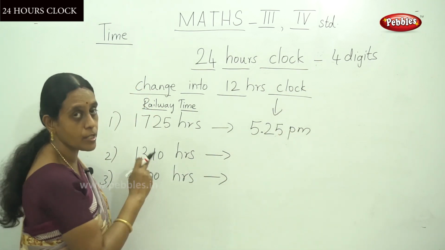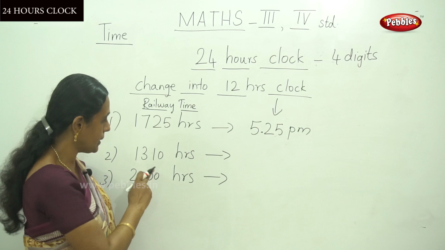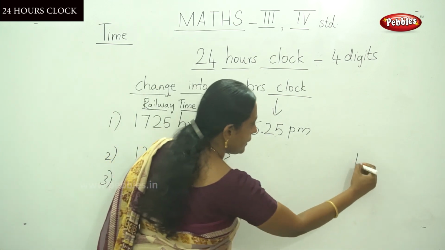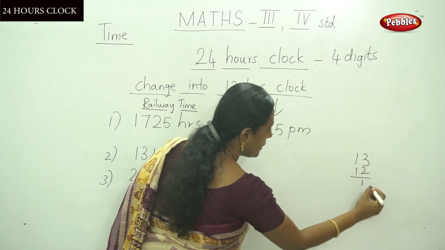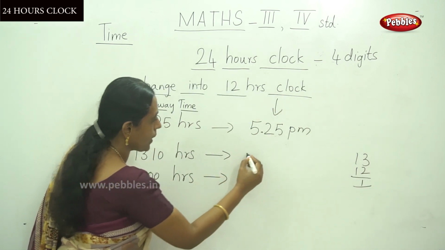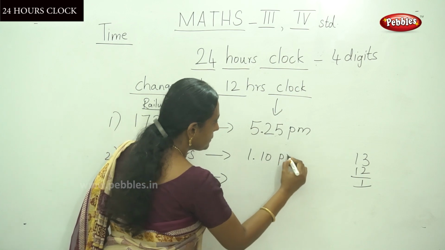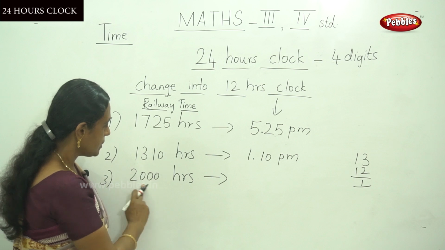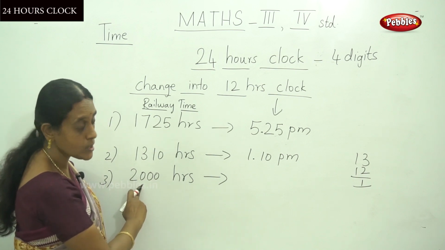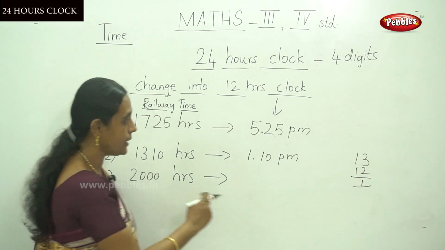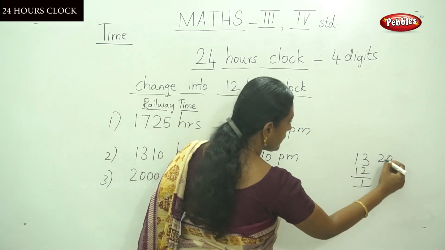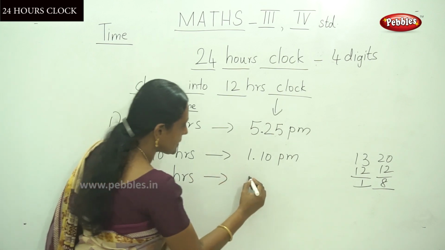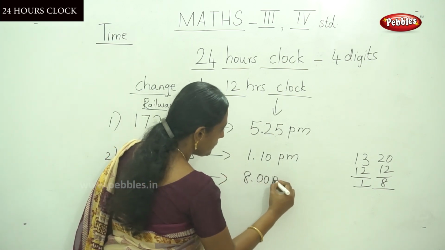And 13:10, you subtract 12 from this hour, 13 minus 12. The answer is 1, that is 1:10 p.m. And for 20, you have to subtract 12 from 20. 20 minus 12, the answer is 8. So the answer is 8 p.m.